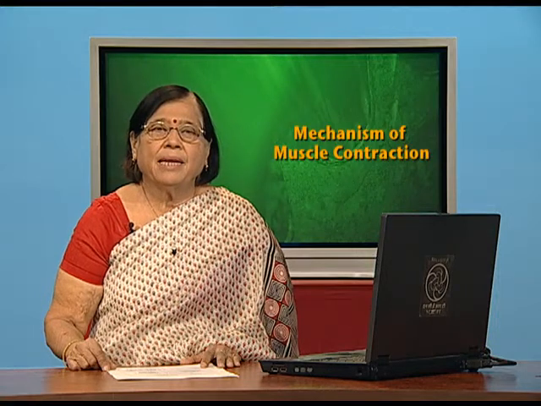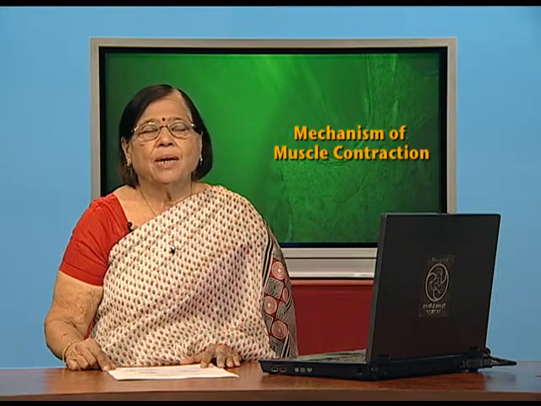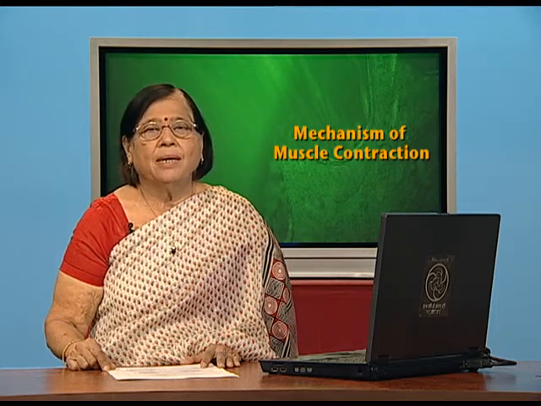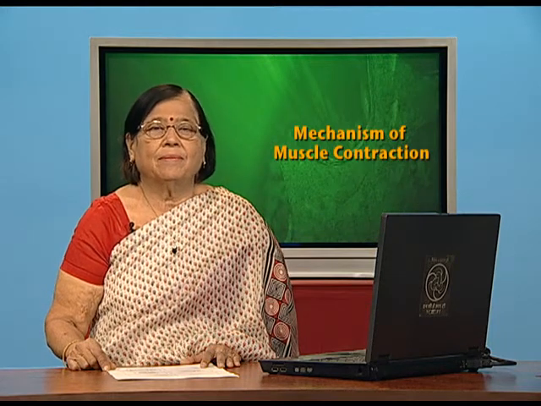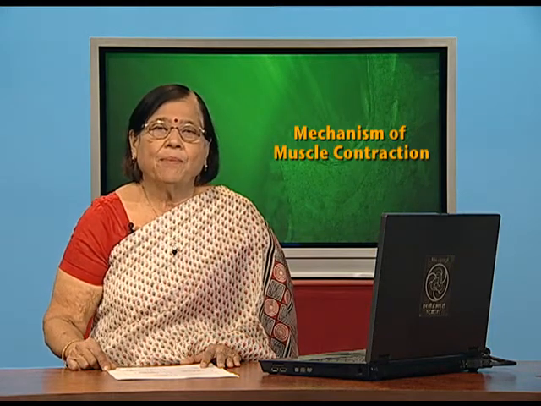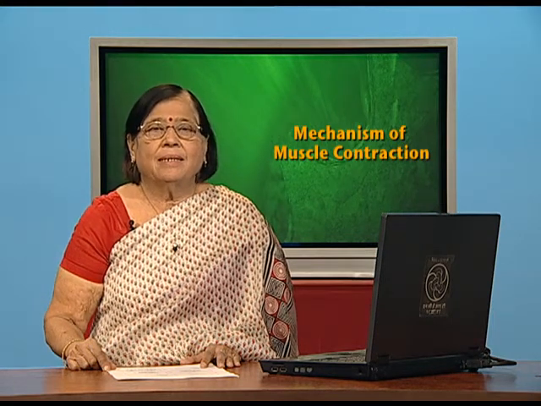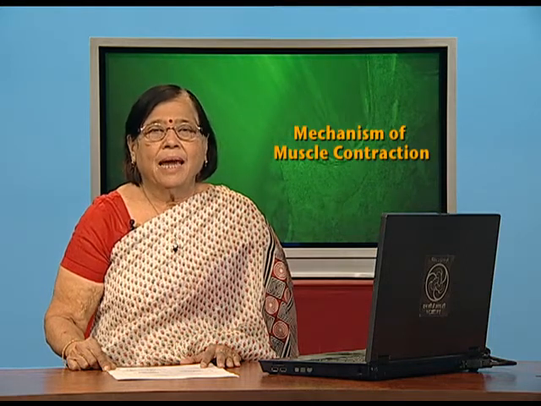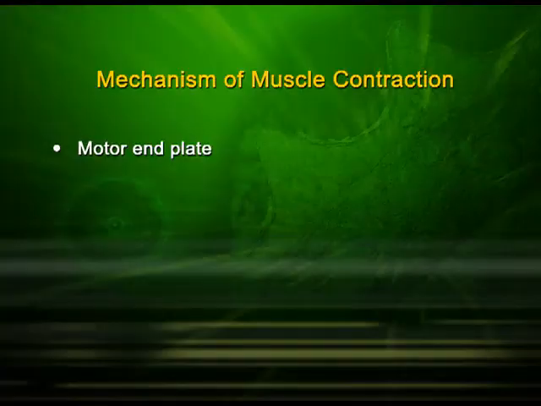As the name indicates, neuro is part of the nervous system, muscular is part of the muscular system. So, the neuromuscular junction is where nerve is meeting muscle. This junction is very important. This nerve is ending onto the muscle cell at the neuromuscular junction, which is also known as the motor end plate.